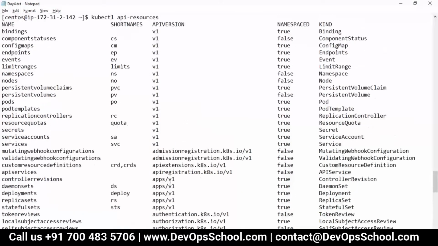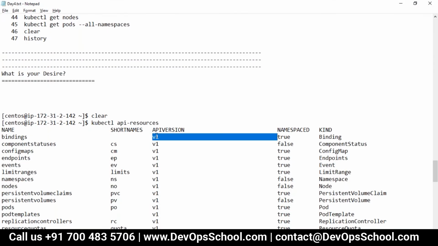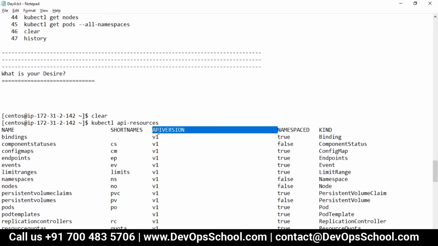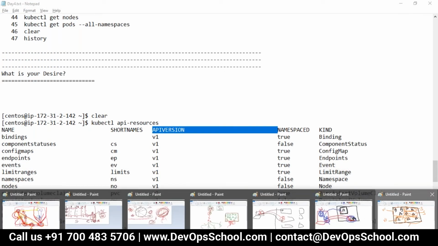So guys, did you understand this concept? What is the API version? So Rajesh, one question here. It's always V1, like there will be more add-ons coming, right? So why will it not go to V2, V3, something? But it's always V1 every time.